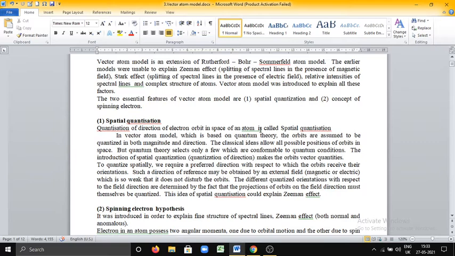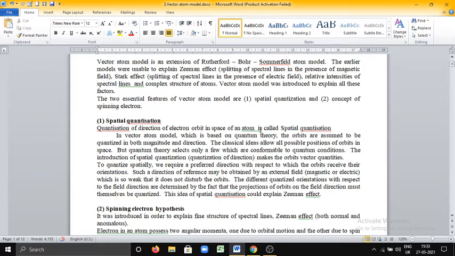In the vector atom model, which is based on quantum theory, the orbits are assumed to be quantized in both magnitude and direction. That means orbits are considered as vector quantities. According to classical ideas, all possible positions of orbits in space are allowed.